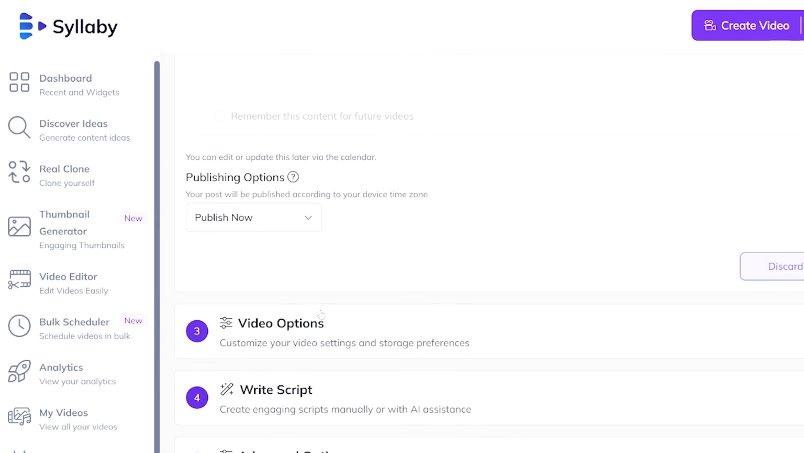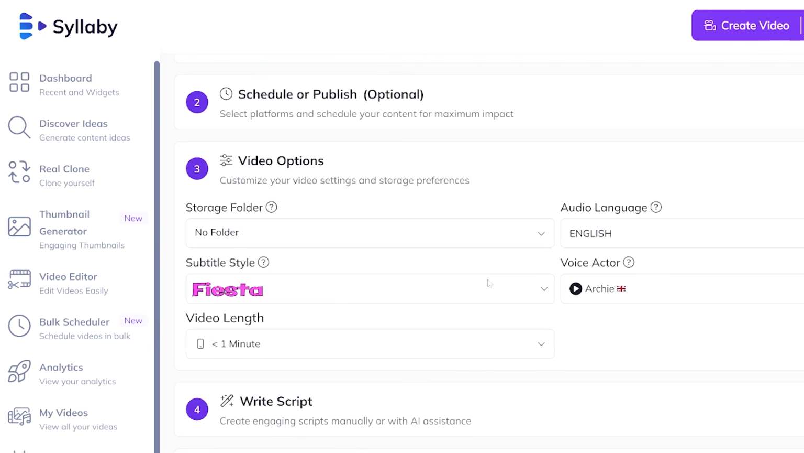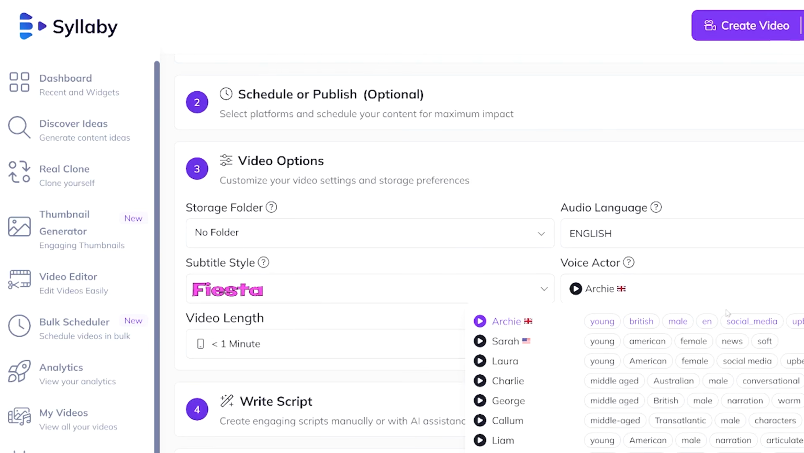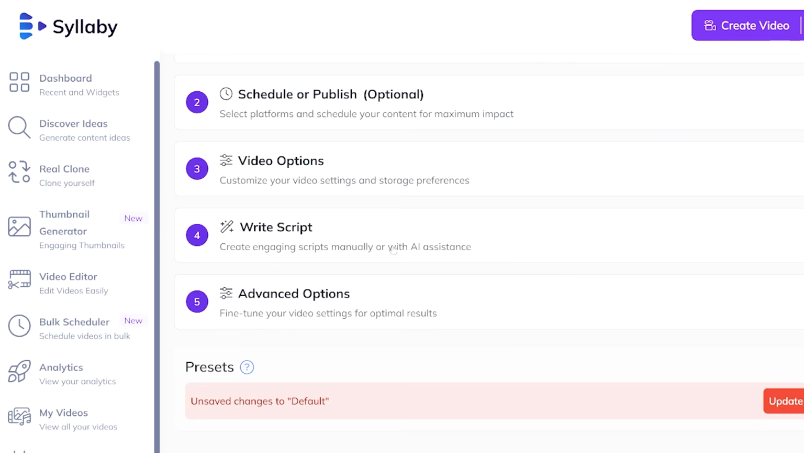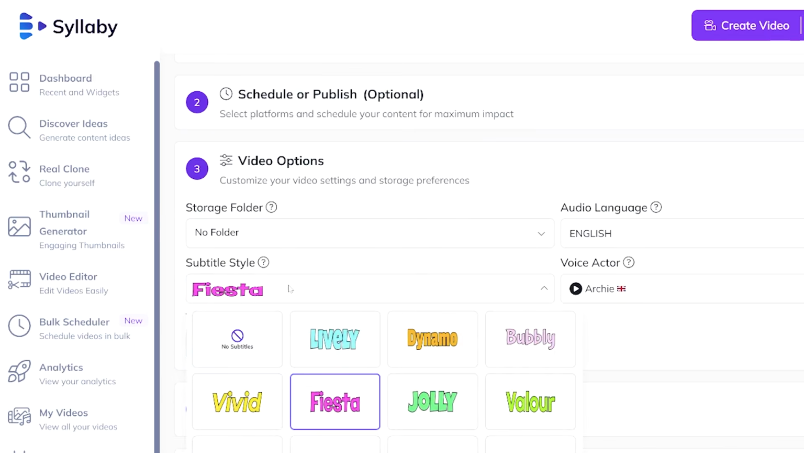Number 3 is we're going to go to video options. This is where you tell it the voice actor that I want. So you can pick and choose a woman or a man or a British accent, whatever you want. So you choose the voice actor. You can choose the subtitle style right here. I'll typically go with a bright pink color, but it changes. So I'm going to stick with that for now.